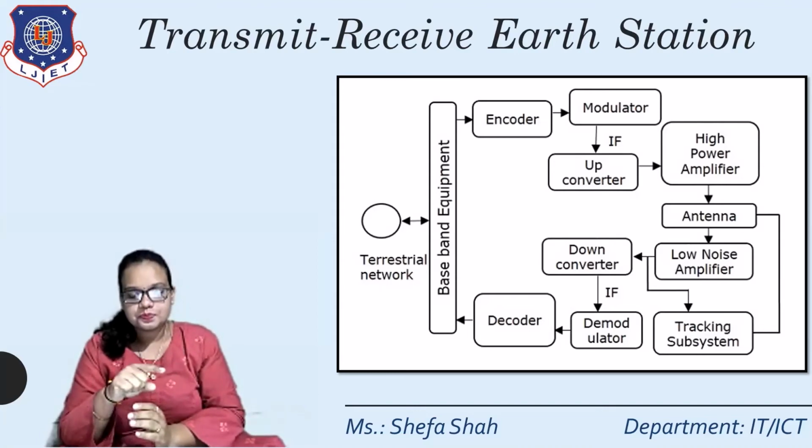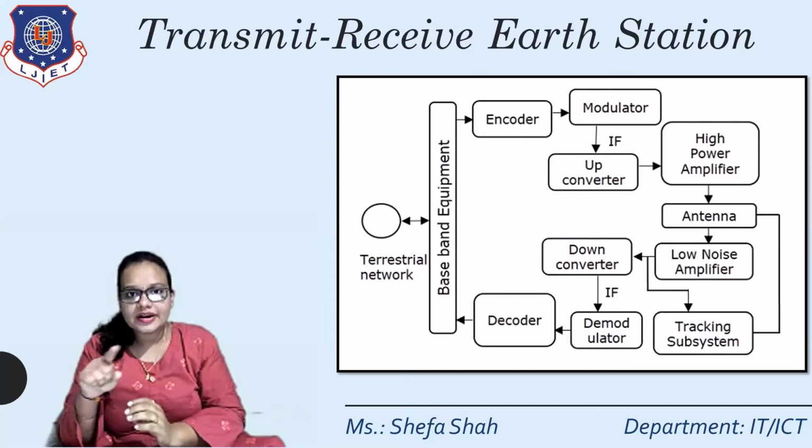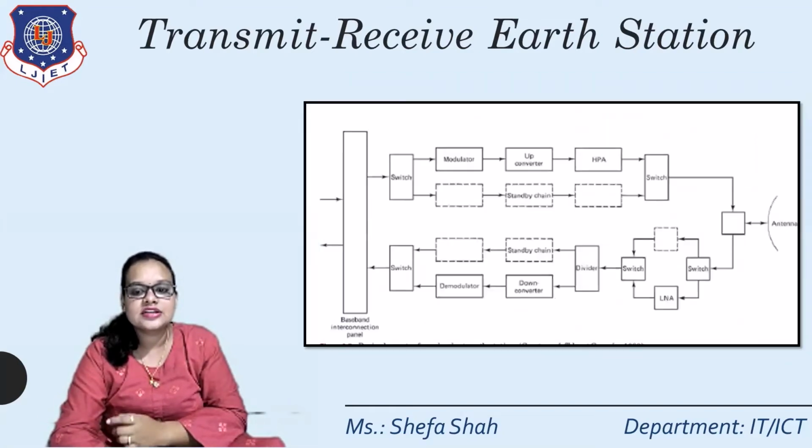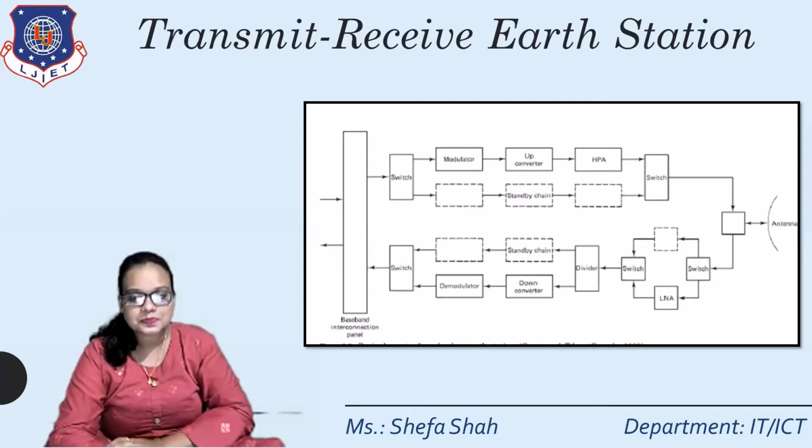So in this process, you can see this transmit receive earth station as a whole in one diagram. Now a similar diagram is shown in this next figure, with the same signals. This is the baseband interconnection panel. From the baseband interconnection panel, as you can see, the upper part is for the transmitting purpose, and the lower part is for the receiving purpose.